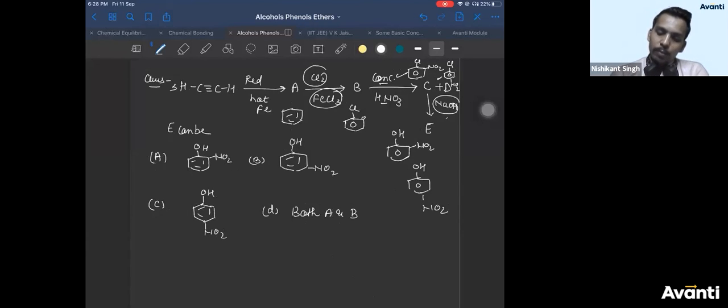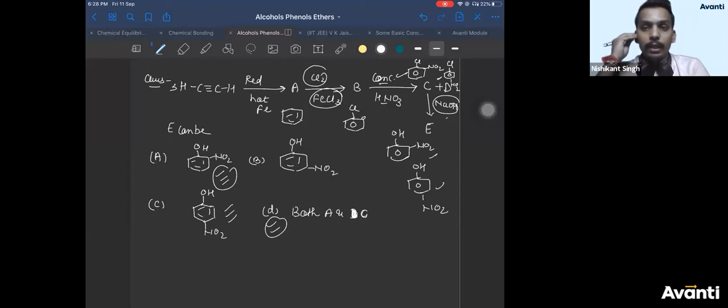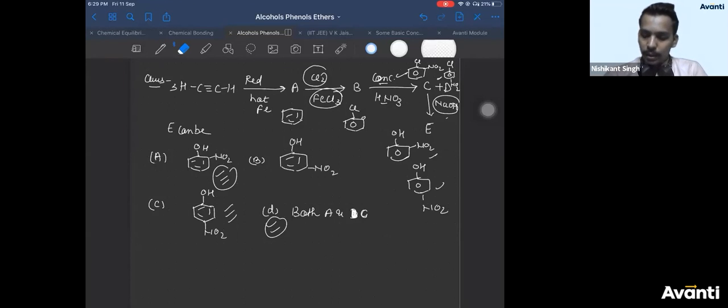both. This should be C actually. I have done a mistake. It should be C. You'll get both A and C, both will be formed. So correct answer here is D. If it is C, then the correct answer here is D. Okay? It's my mistake, it should be C. So hydrogen bonding will be there. You're right, Mansi. There will be hydrogen bonding here. You're right. So both A and C will be formed. Okay?